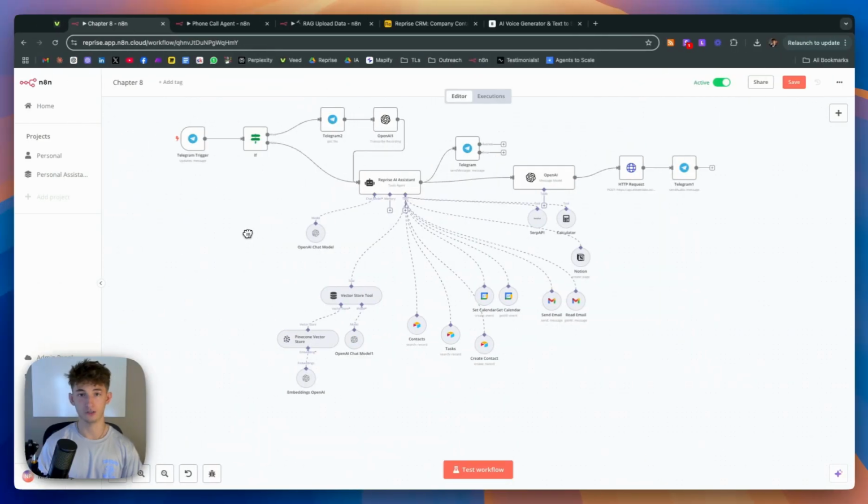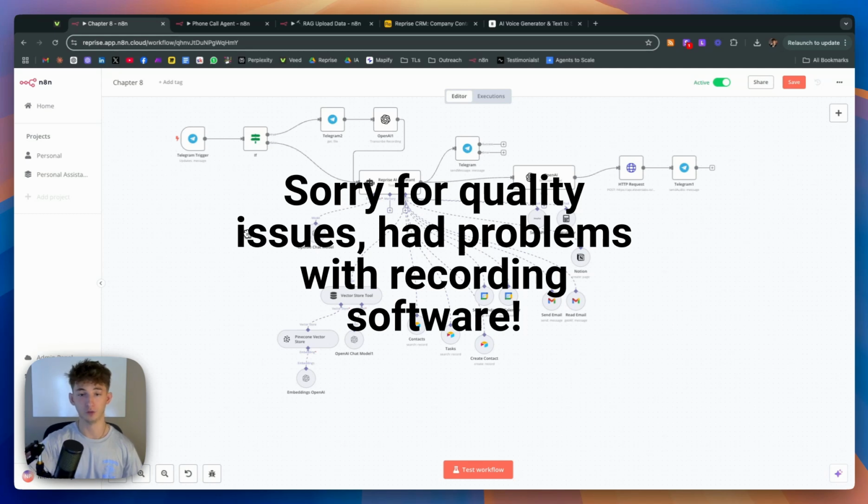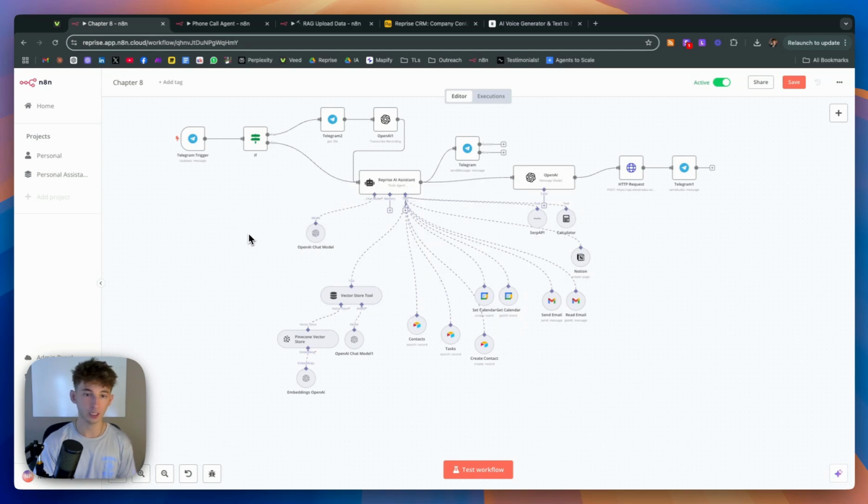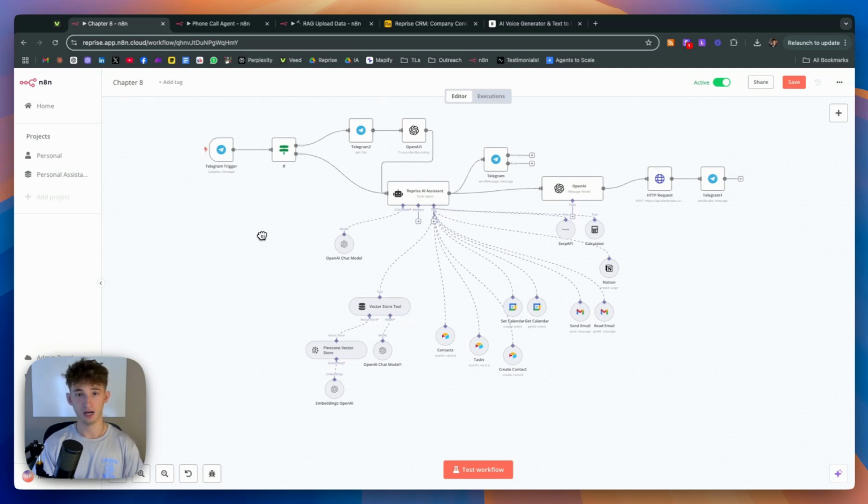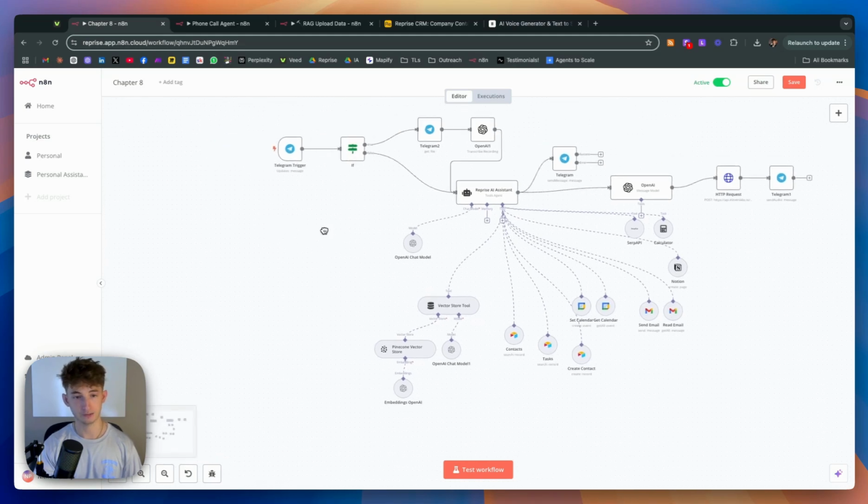To get started, I wanted to give you guys a quick overview of what this system actually looks like, all the tasks that it can perform, and just going over all the steps in depth. Now, we're not going to be building this all out step by step, so I will just get as in depth as possible for you anyways.